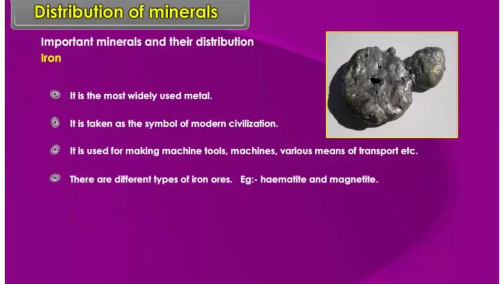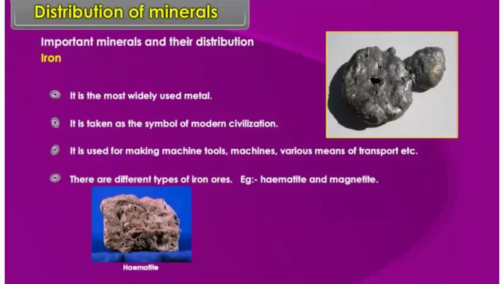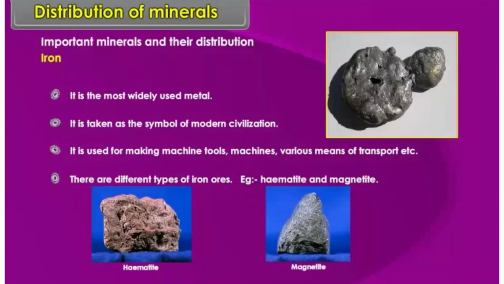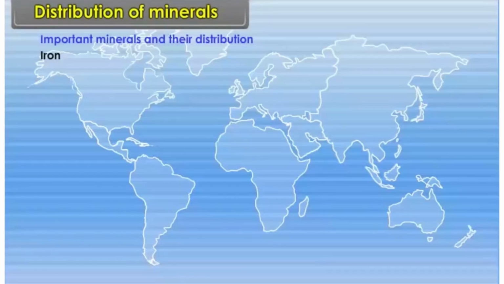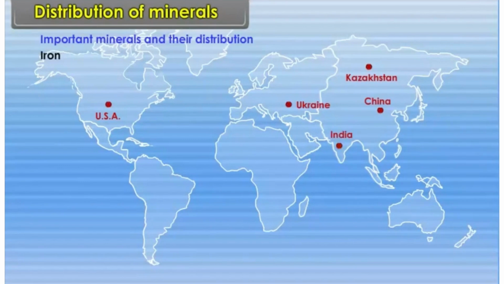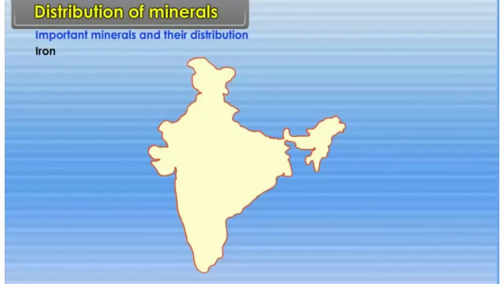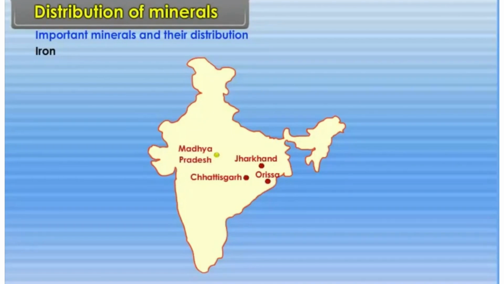There are different types of iron ores. Example: hematite and magnetite. Location: World, Ukraine, Kazakhstan, USA, China, India, Brazil, France, Germany, South Africa, etc. In India, Jharkhand, Orissa, Chhattisgarh, and Madhya Pradesh.